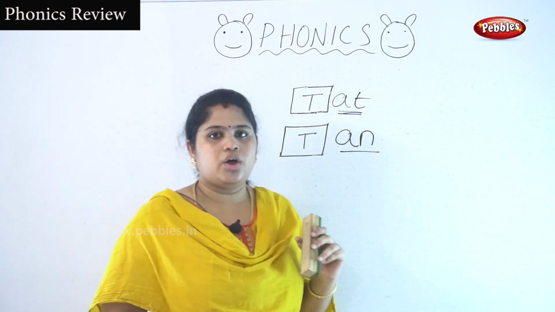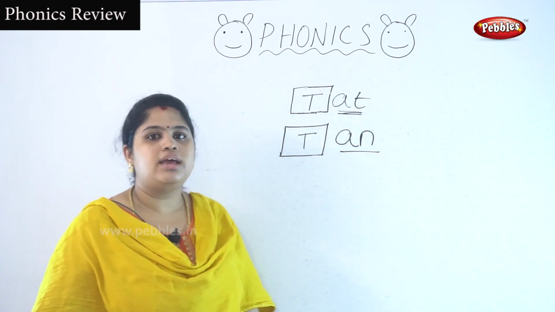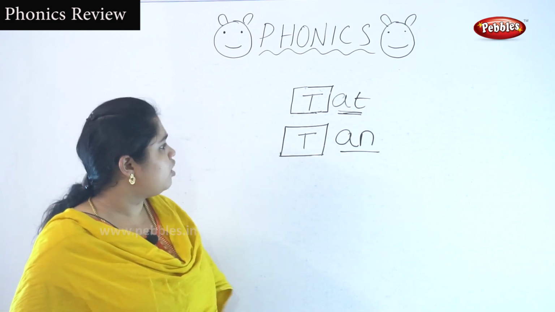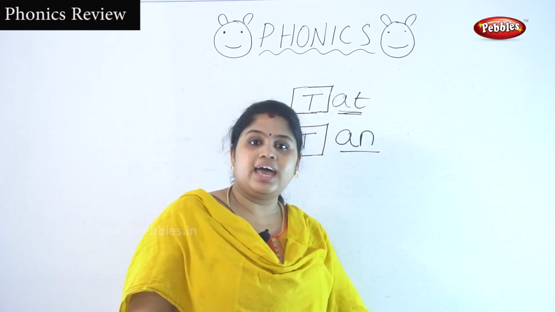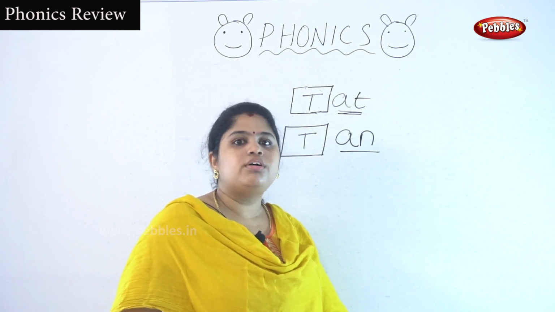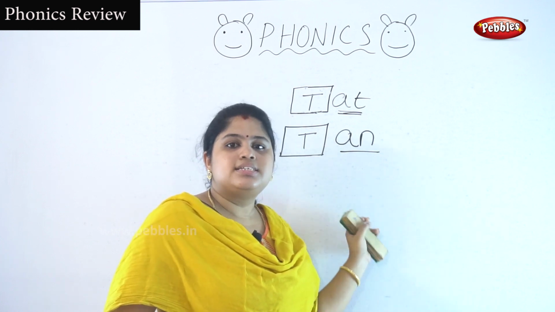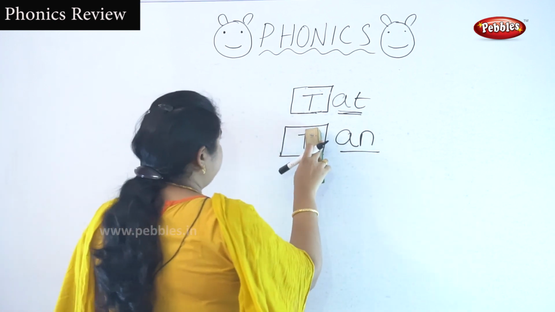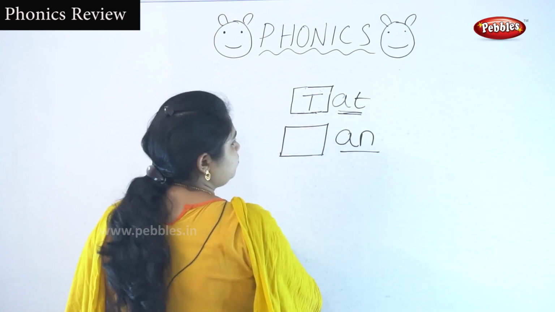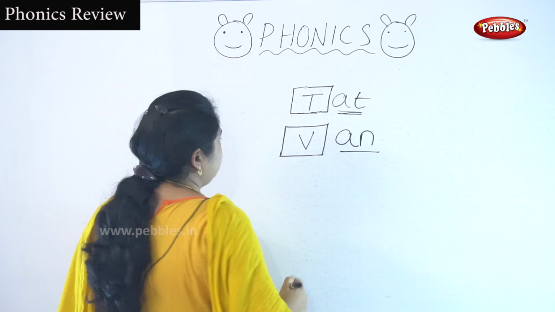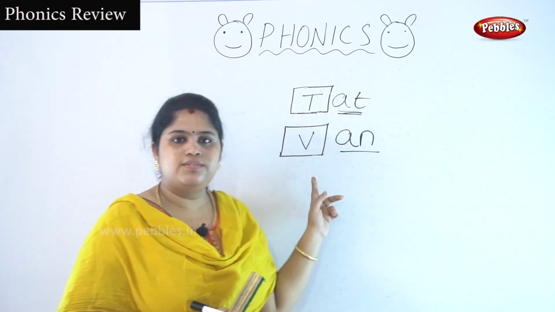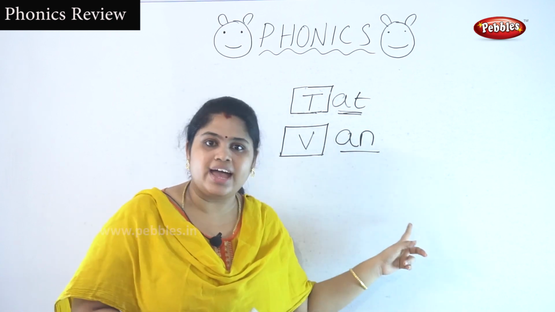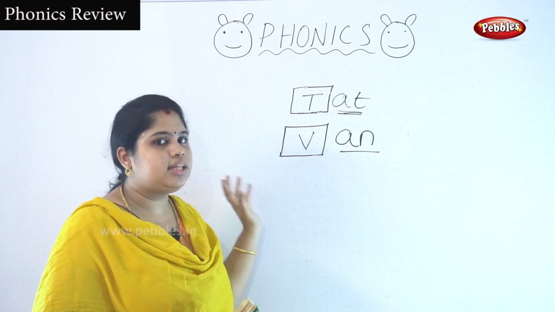Letter T. Okay. The A and N sounds like an. What is the sound of the letter T? T. T and tan. The sound of the letter T is T. T and tan. Okay. I am going to write the next letter. V. This is V. V and van. Van. Okay, you are getting the van sound.